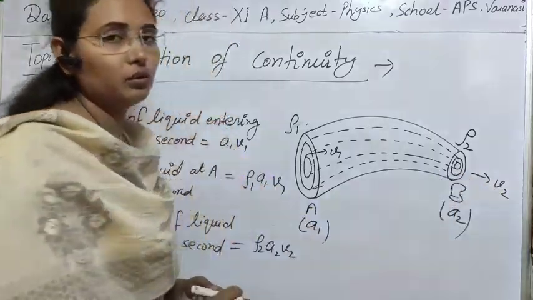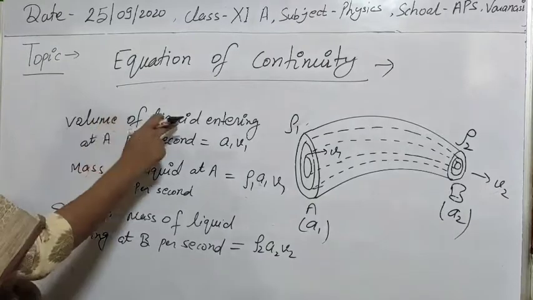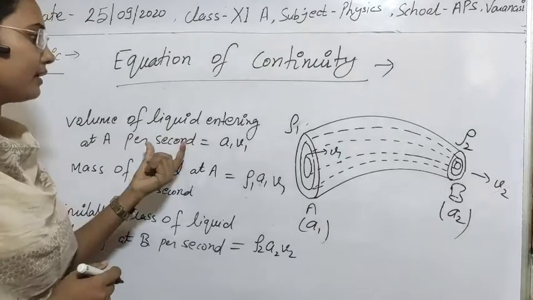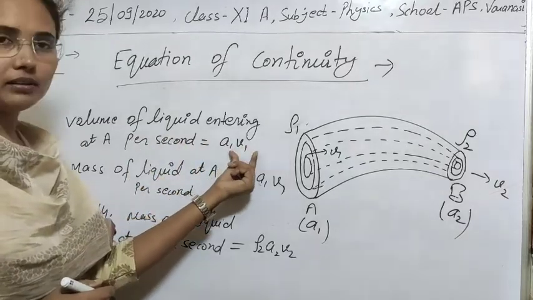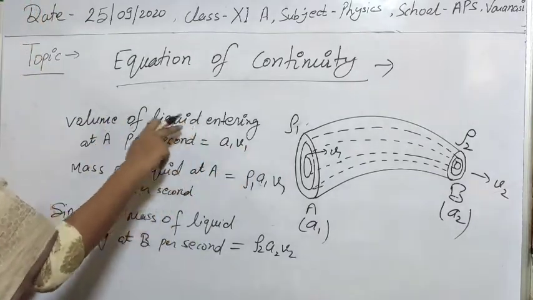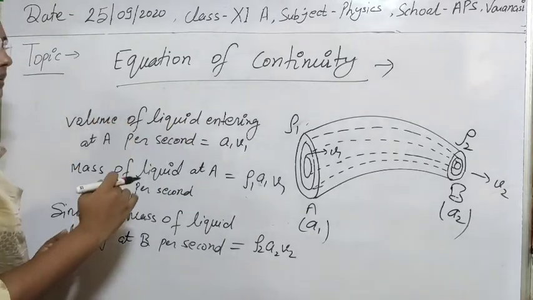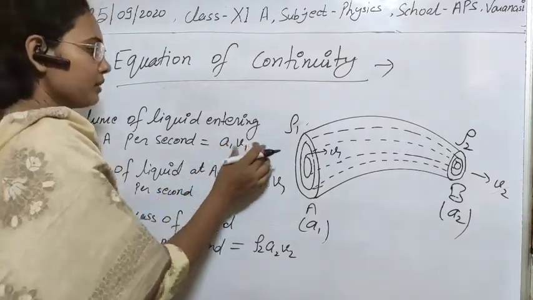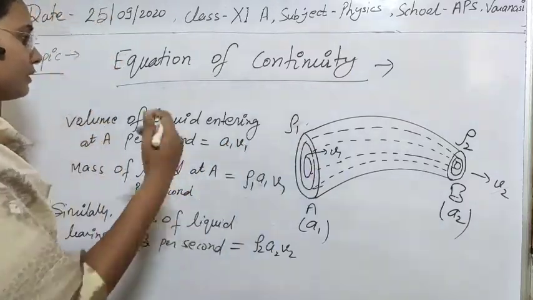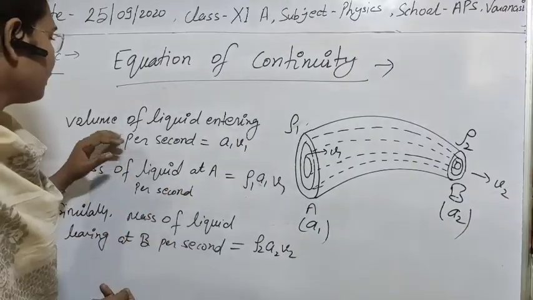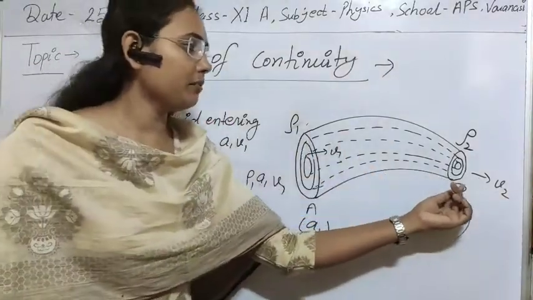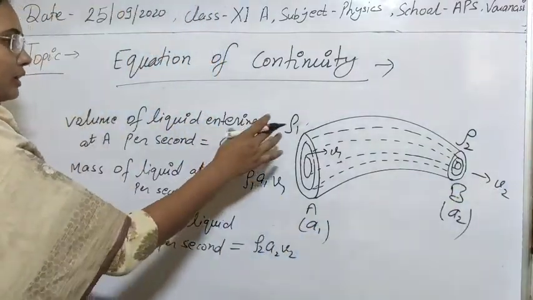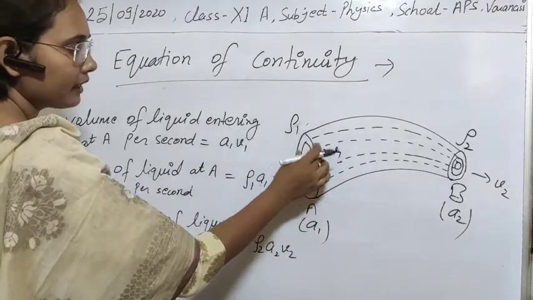So what will be the volume of liquid entering at A per second? Simple, it is A1 into v1, because I have already told you it is the volume of liquid entering at A per second. So for per second, you can assign v1 here. Simply this will be A1 into v1. And similarly, if we want to know the volume of liquid leaving at point B, that will be A2 into v2.